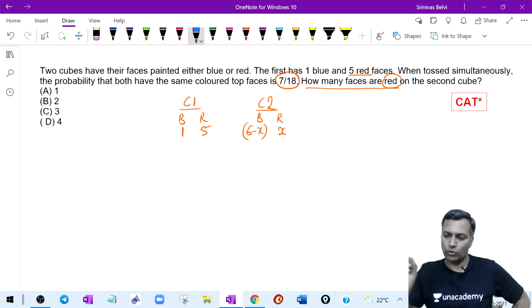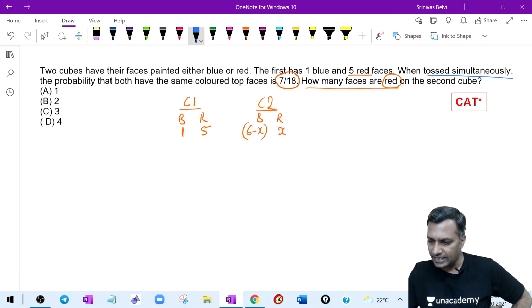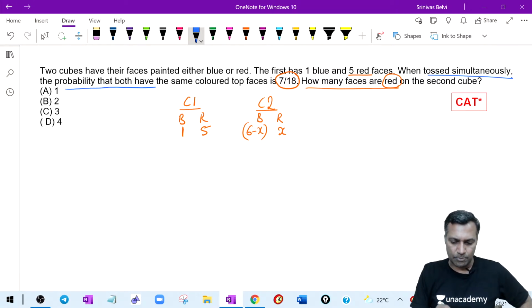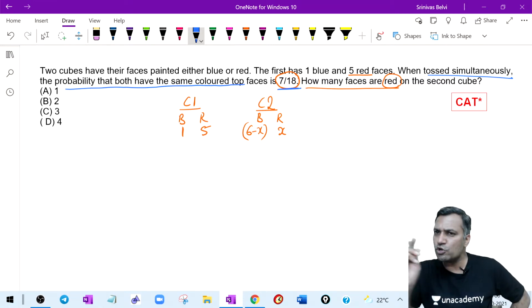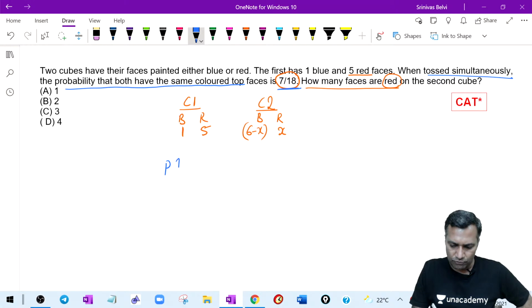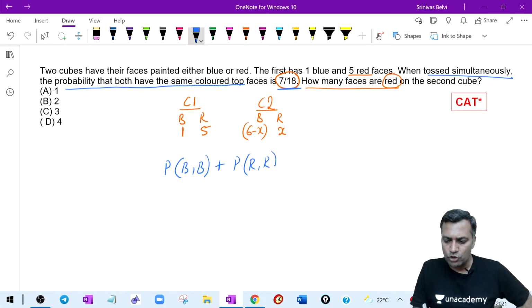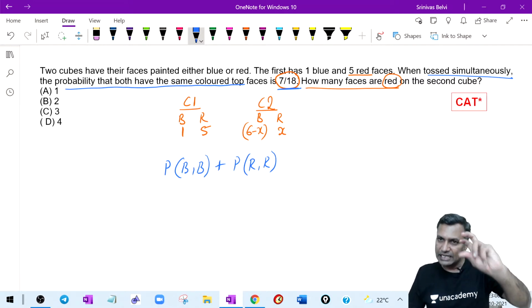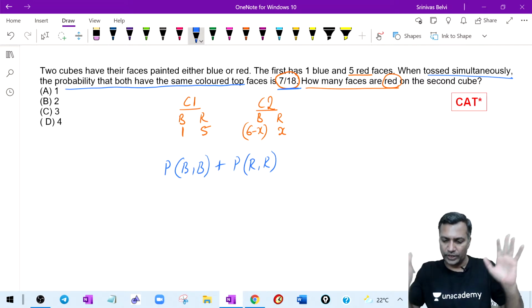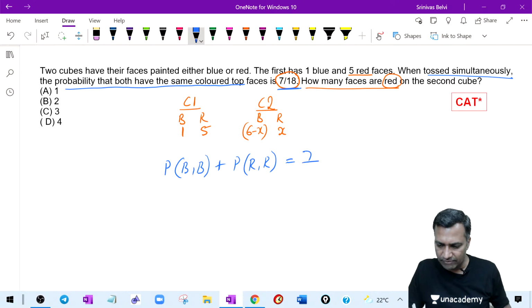Now let's come to the question. What is the question? When tossed simultaneously, the probability that both have the same color is 7 by 18. What do you mean by that? Probability of blue and blue, or probability of red and red. What do you mean by red and red? First cube shows red, second cube also shows red, both showing red, is equal to 7 by 18.